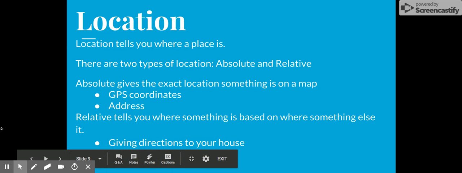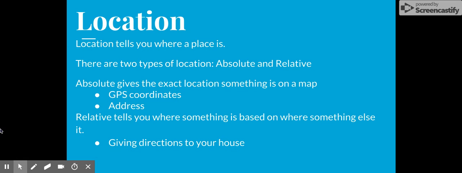Next, we have location. Location tells you where a place is. There are two different types of location. The first is absolute, and the second is relative. Absolute gives you the exact location of where something is on a map. This would be like a pinpoint exact location. One way you can do this is through GPS coordinates. The second way is through an address.